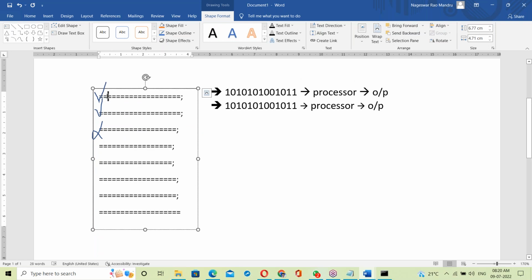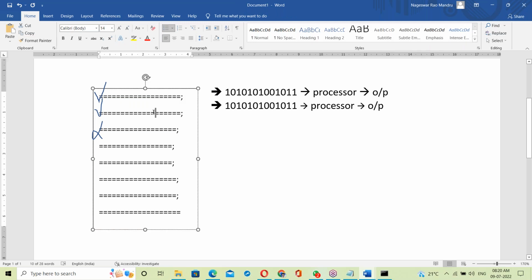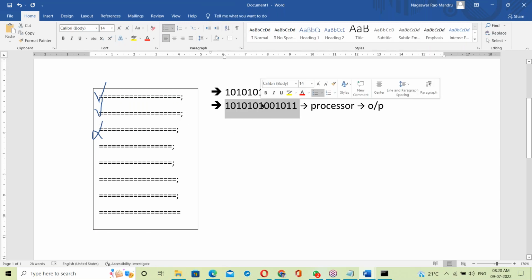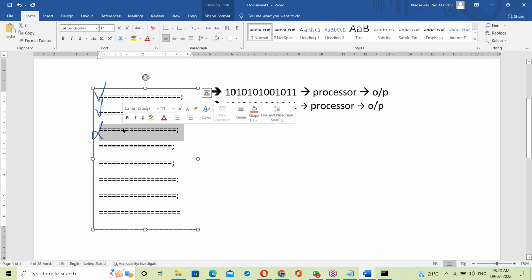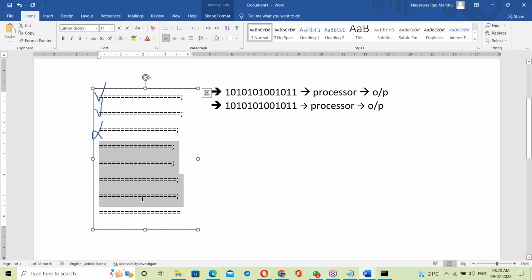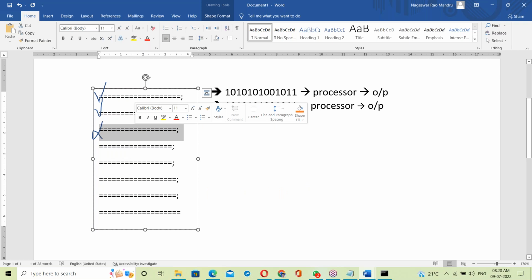So the interpreter checks the first statement. If it is correct, it immediately converts into binary code and generates output. The second statement is correct, it converts and generates output. The next statement has something wrong, so it simply stops here. The interpreter will not go to the next line. So if any error comes, the interpreter stops.